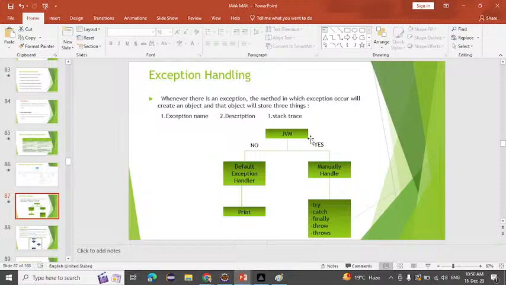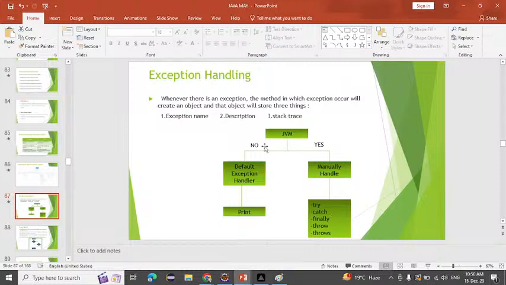JVM will ask that method, do you handle the exception or not? If that method is handling the exception, it will print whatever we write inside the try catch. We will see this. Whatever we write inside the try catch, it will print that.